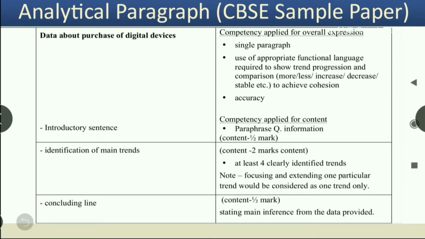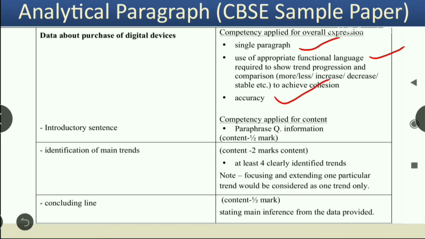You have to write this whole paragraph in a single paragraph, and you have to use appropriate functional language required to show trend, progression and comparison: more, less, increase, decrease, or stable, so as to achieve cohesion. Cohesion means that our paragraph looks an integrated whole, the sentences look connected. And then of course there are marks for accuracy also.